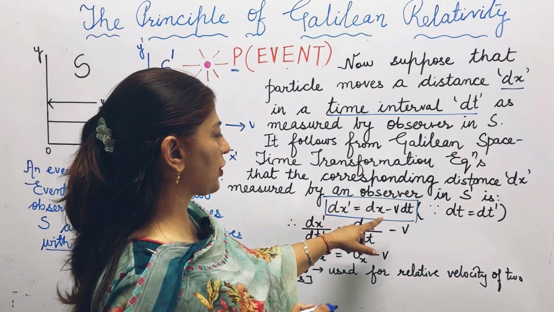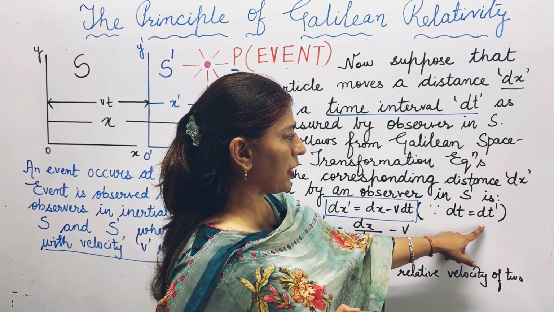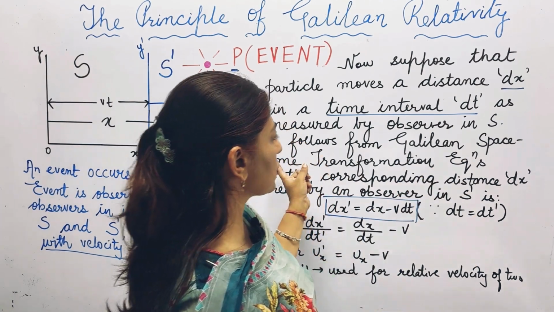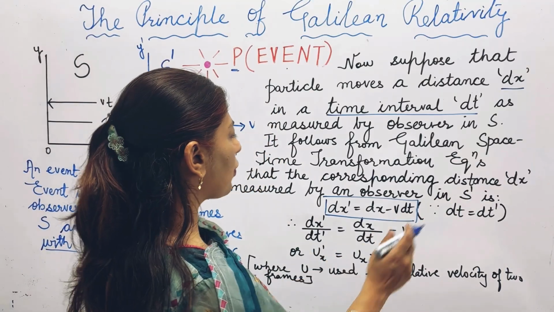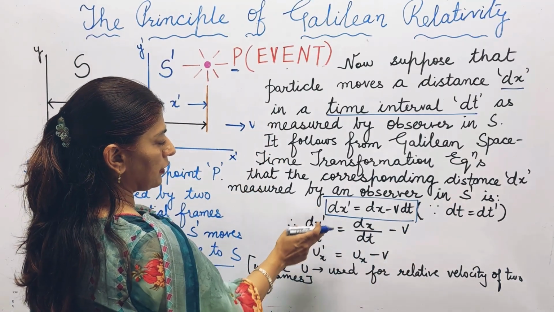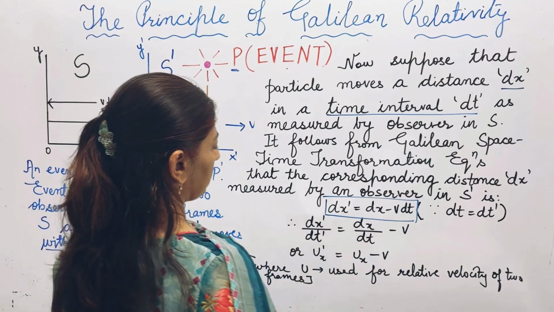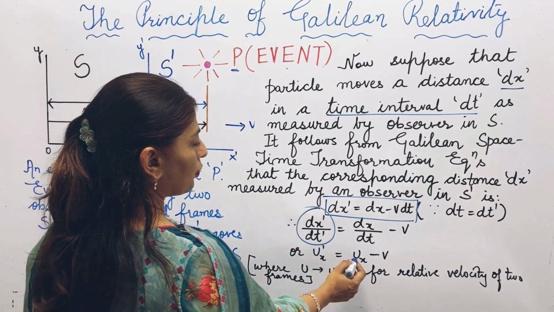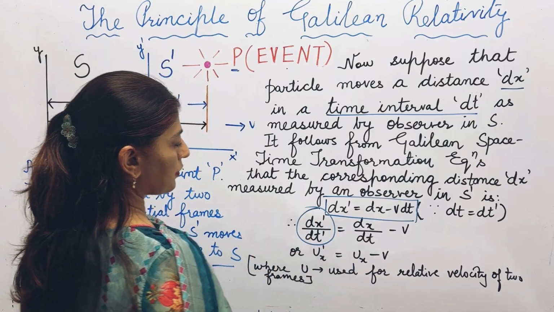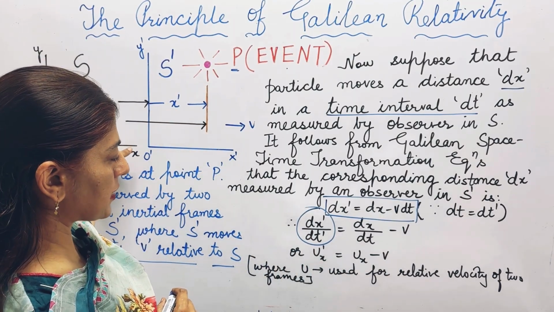Basically, we have differentiated the equation on both sides. Since t is equal to t dash in the Galilean space-time transformation equations, on differentiating we will get this. Dividing this side by dt dash and that side by dt, we will get this equation. Now this is written as ux dash equals ux minus v. In the suffix we have used x to denote the movement in the direction of x and x dash.